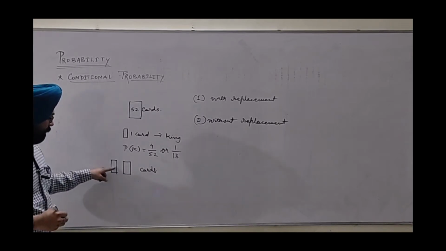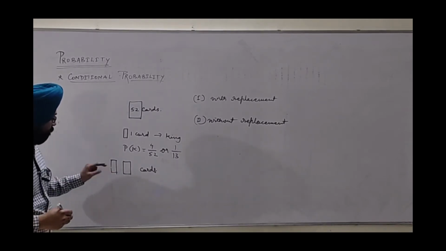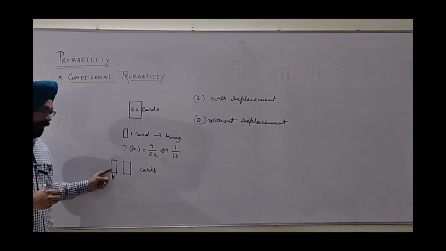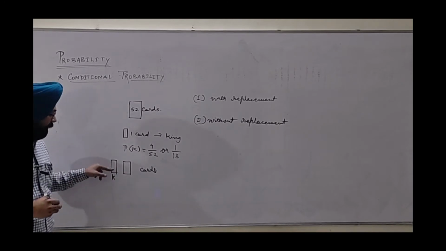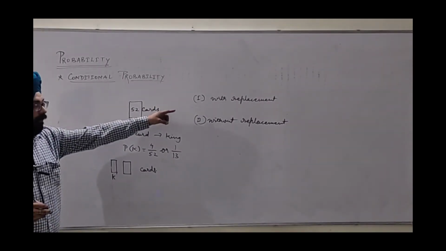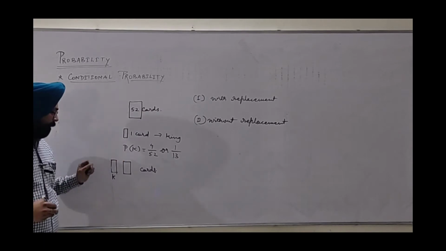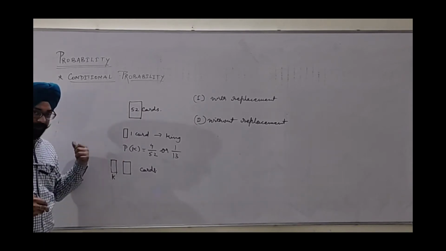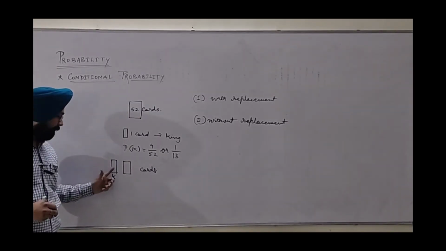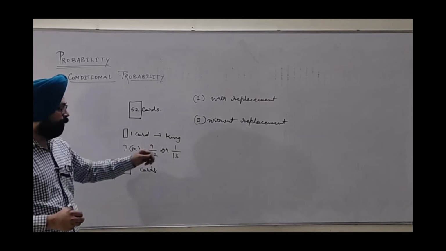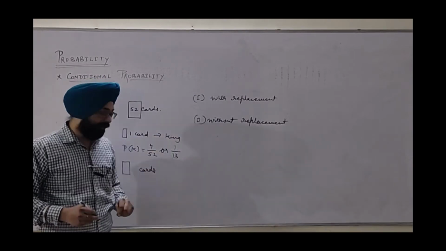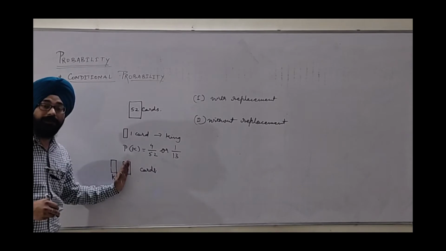Let me explain. Suppose I draw the first card and I find that it's a king. If I put the card back in the group of 52 cards, then this condition is known as with replacement. If I draw this first card, but I do not put it back with the 52 cards, I keep it aside, then the condition is known as without replacement. But in both cases, this will affect the probability of the second card.